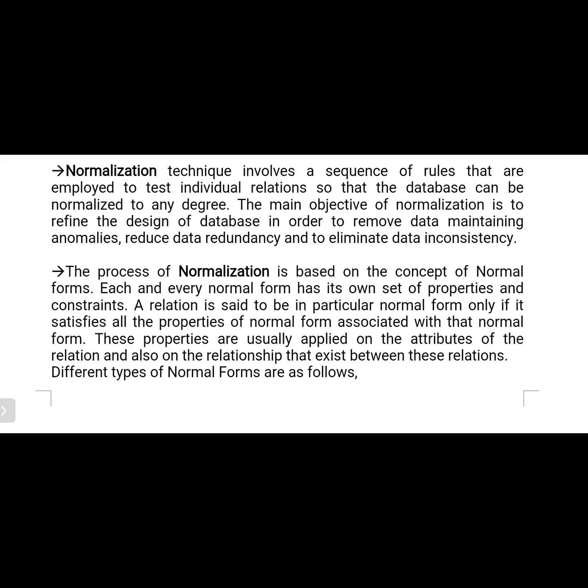So here we are considering different types of normal forms, up to 5 normal forms. Each and every normal form has different types of rules and constraints. In each normal form, we try to reduce the occurrence of redundant data. First of all, let us see what they are: first normal form, second normal form, third normal form, Boyce-Codd normal form, fourth normal form, and fifth normal form also.